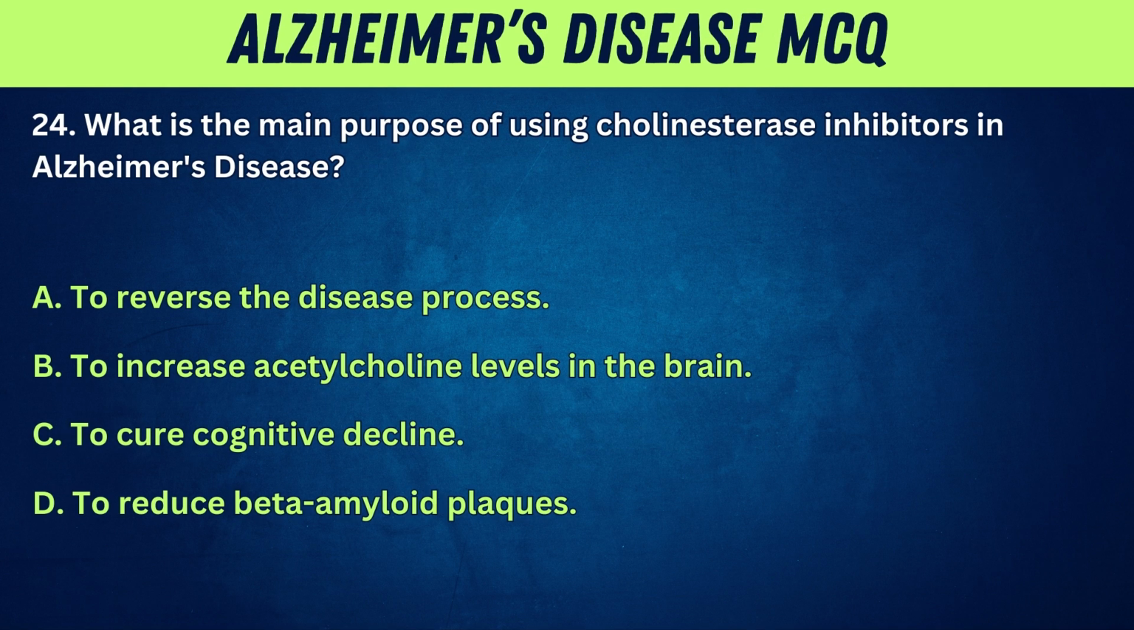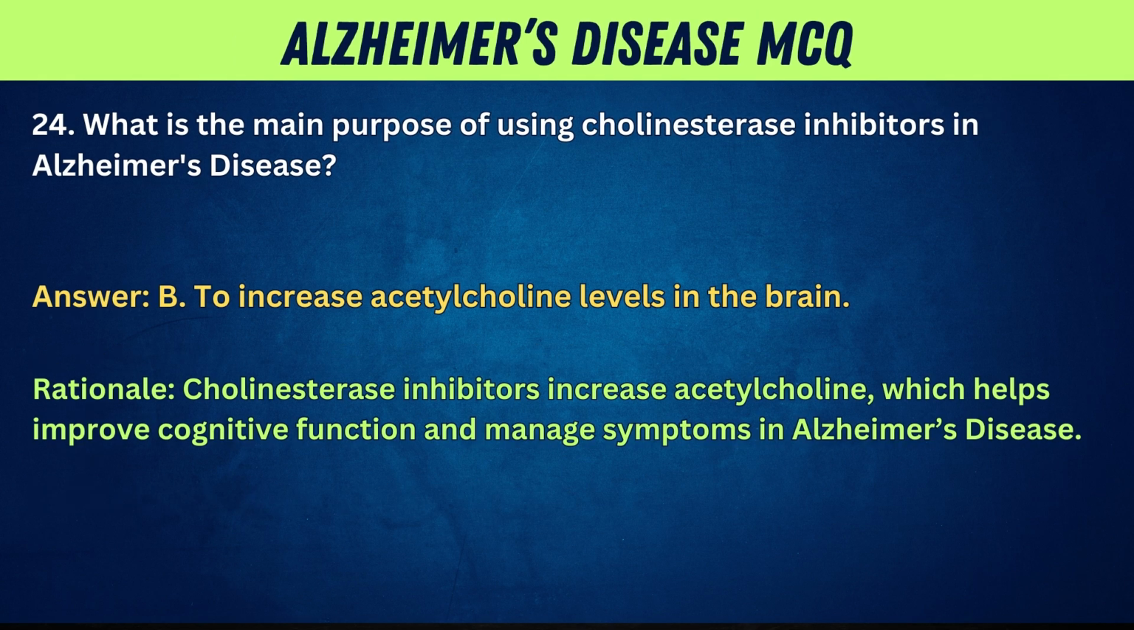24. What is the main purpose of using cholinesterase inhibitors in Alzheimer's disease? A. To reverse the disease process. B. To increase acetylcholine levels in the brain. C. To cure cognitive decline. D. To reduce beta-amyloid plaques. Answer. B. To increase acetylcholine levels in the brain. Rationale. Cholinesterase inhibitors increase acetylcholine, which helps improve cognitive function and manage symptoms in Alzheimer's disease.